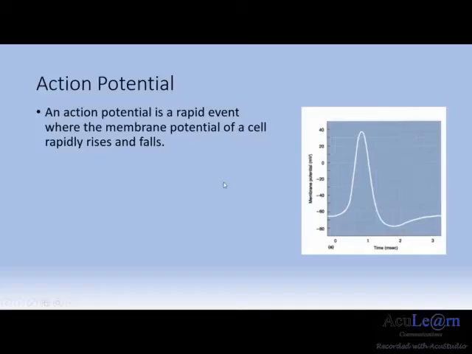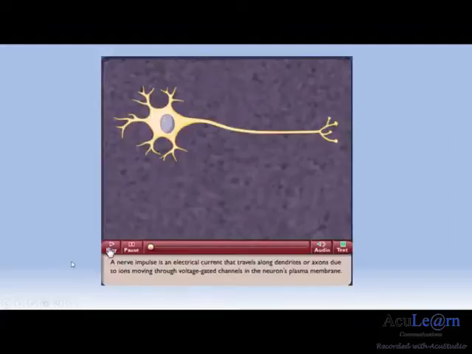Action potential is a rapid event whereby the membrane potential of a cell rapidly rises and falls. The following graph depicts the membrane potential changes during an action potential. It begins at resting levels at around minus 60 millivolts before rapidly rising to a peak point at positive levels, and then quickly falling down and returning to its original negative potential. This event occurs rapidly over a span of 1 to 2 milliseconds. The video below describes the processes of the action potential.